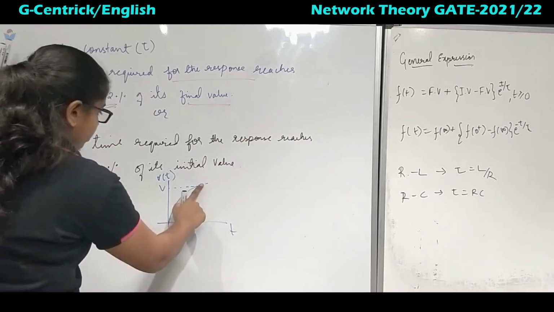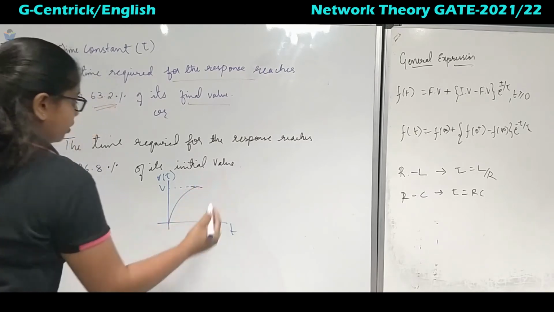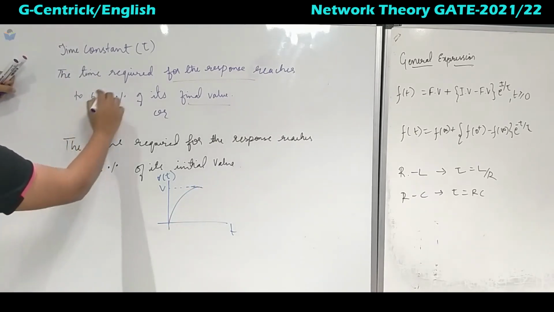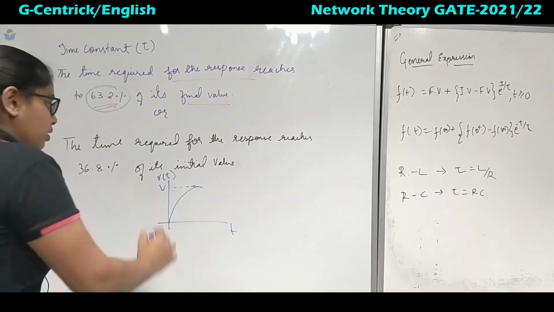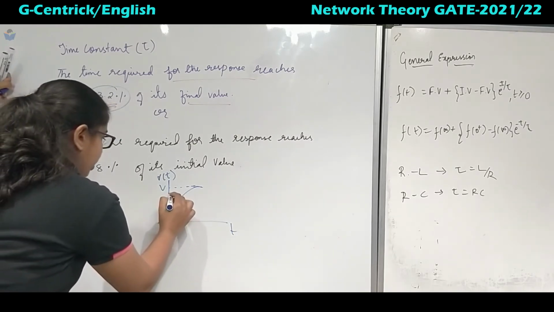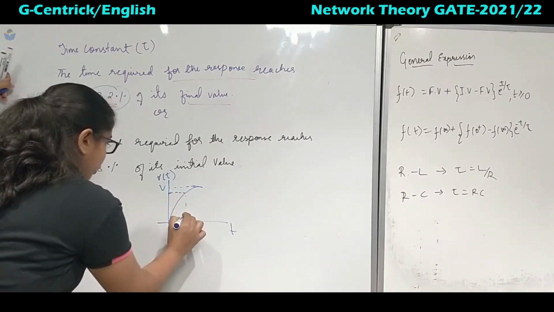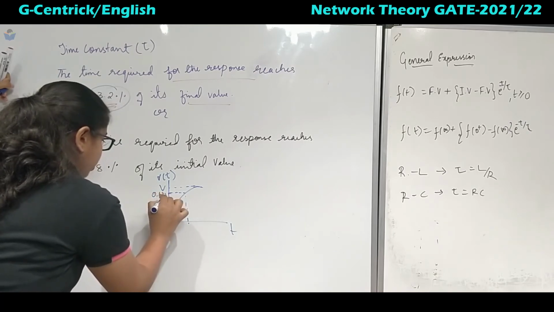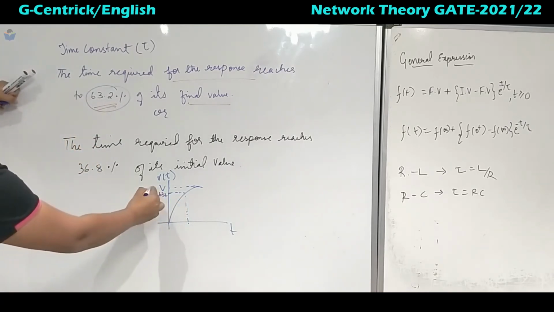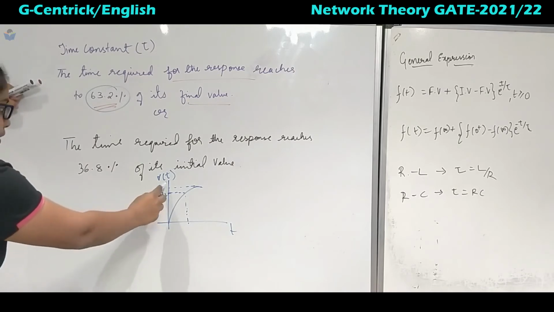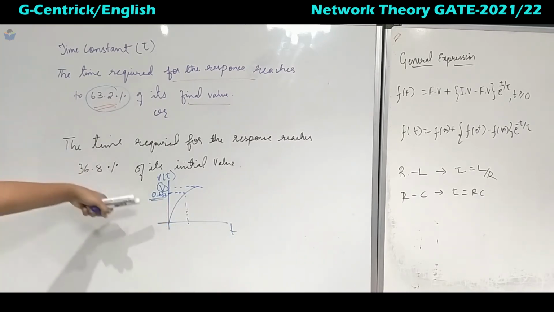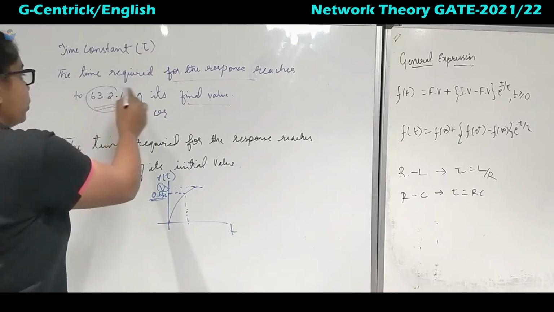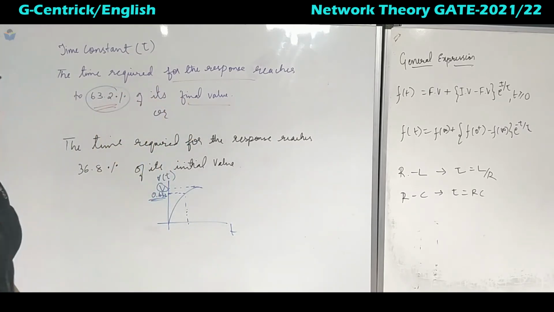Since it is the final value, what it says is the time required for attaining 63.2% of this V. So somewhere below over here it is 0.632 V. So this is the value of the time constant with respect to the final value of the function. Okay, so this is one definition, when it attains 0.632 or 63.2% of the final value.